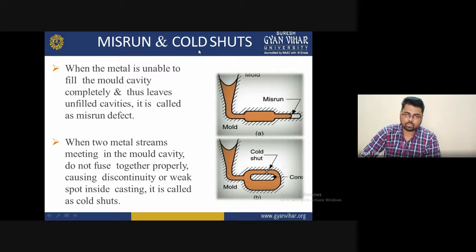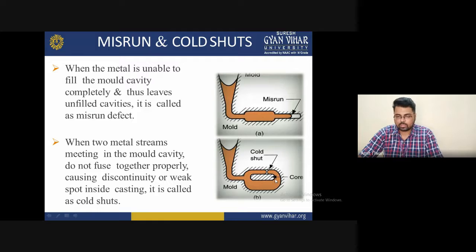Another one is the cold shut. What is a cold shut? When two metal streams meeting in the mold cavity do not fuse together properly, causing discontinuity or a weak spot inside the casting, it is called a cold shut. I am repeating again: when two metal streams meeting in the mold cavity do not fuse together properly, causing discontinuity or a weak spot inside the casting, it is called a cold shut.